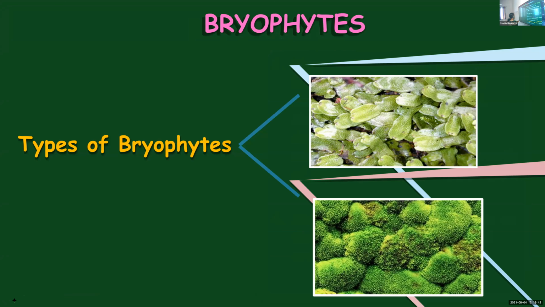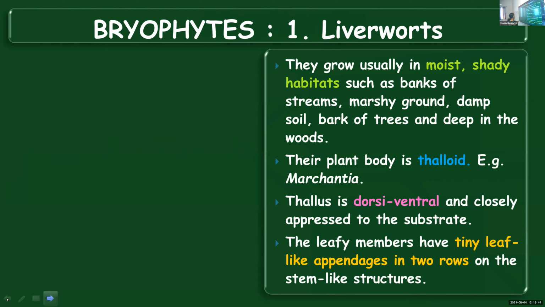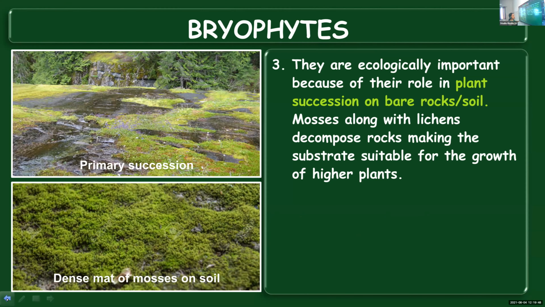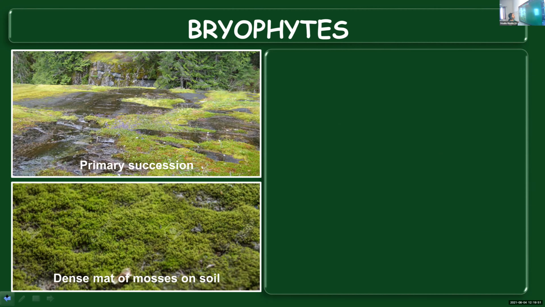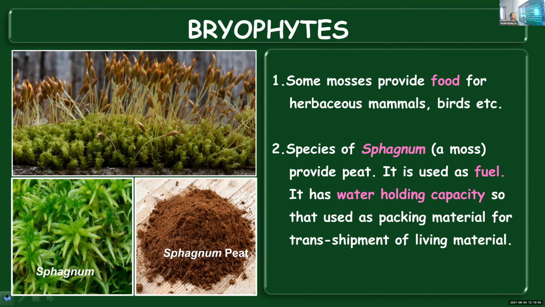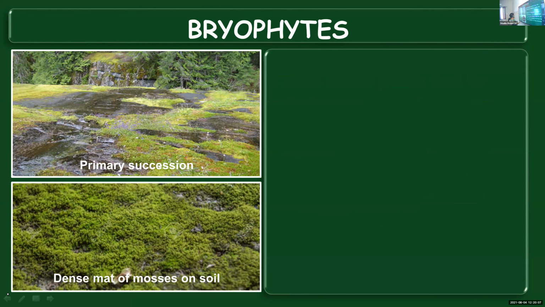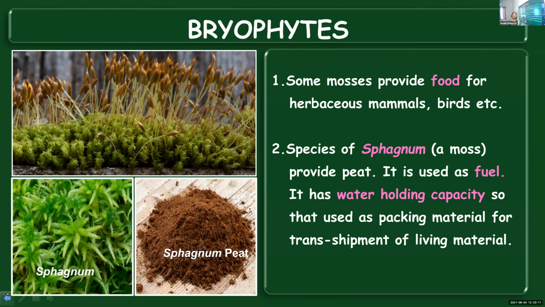So once again, we will see the different uses of mosses. Some mosses can provide food for herbivorous mammals and birds. And second point, I said, using a moss known as sphagnum, a substance is produced which you call peat. Peat has got several applications, and this can be used as a fuel or for the